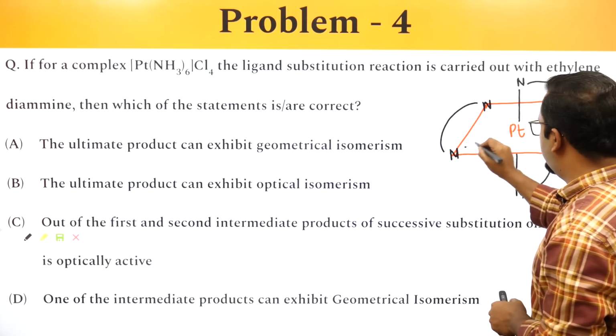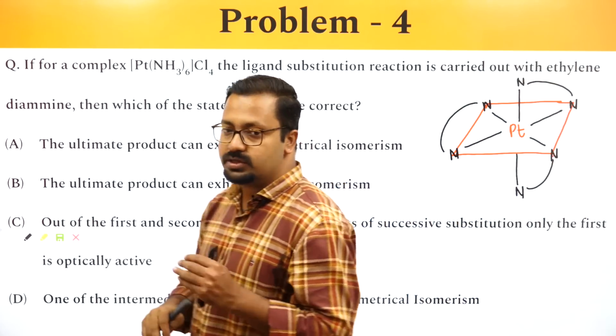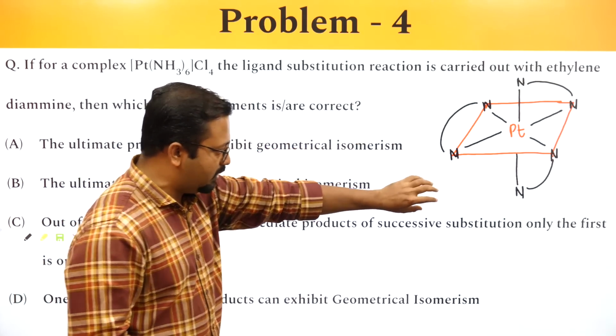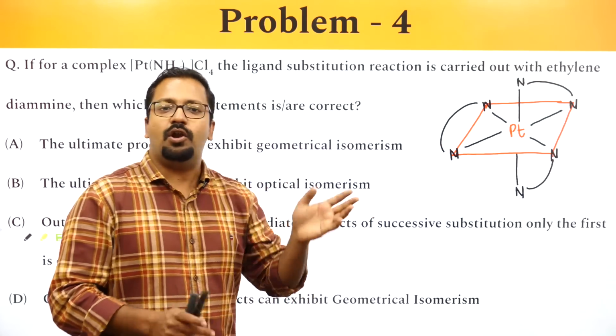A compound like this would be incapable of showing geometrical isomerism, because if you replace nitrogen from this position to this position, or this nitrogen to this position, you will not see any change.